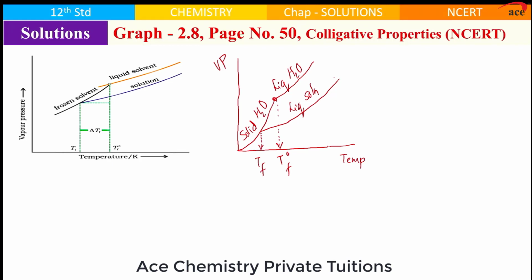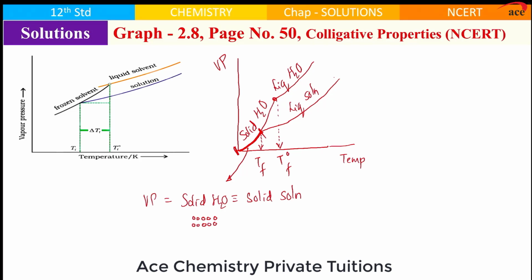Now, what is important for us to know is this much part. This part of the graph for both is the same. So, the graph of this much part of solid water and solid solution, we are trying to say vapor pressure is the same for this much part. Vapor pressure of solid water and vapor pressure of solid solution is the same. That means we are saying, if you observe solid water,